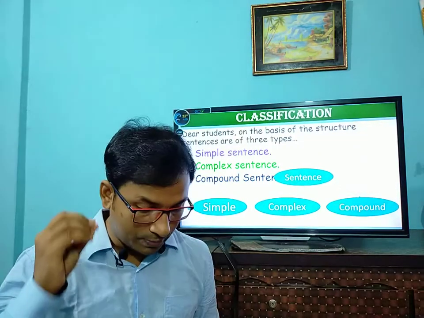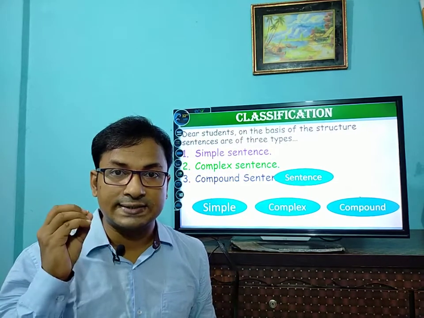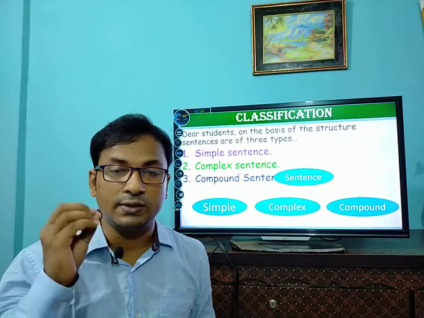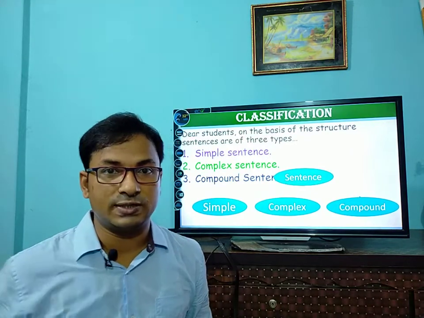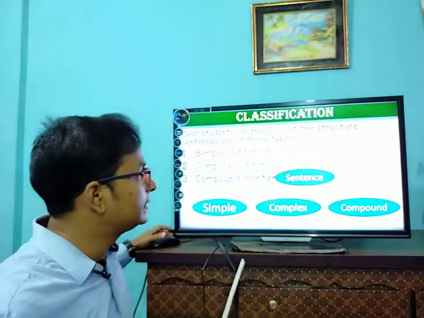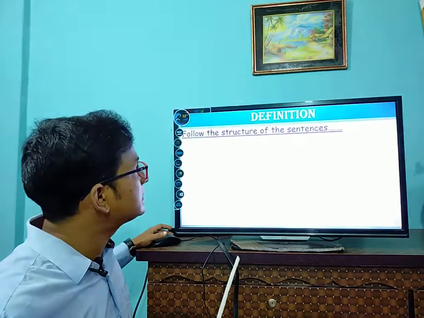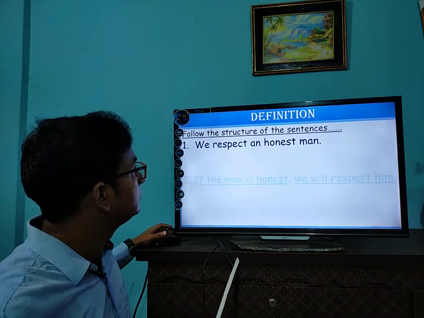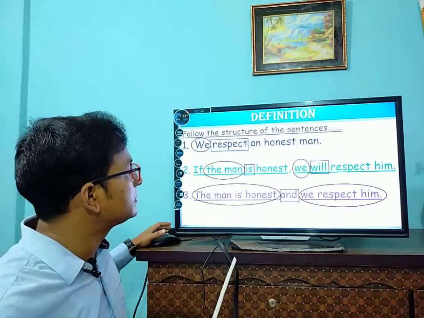On the basis of the structure, the sentences are of three types: simple sentence, complex sentence, and compound sentence. Is it clear to you? Yes, I think it is clear. Now follow the structure of the sentences. Hey students, follow the structure of the sentences.